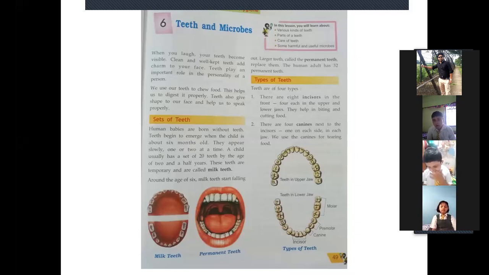Around the age of 6, milk teeth start falling out. After that, larger teeth called permanent teeth replace them. Replace means in that same place a new tooth will come out, which is permanent and longer in shape and size. The human adult has 32 permanent teeth. An adult, at the age of 12 or 18, will have 32 permanent teeth.